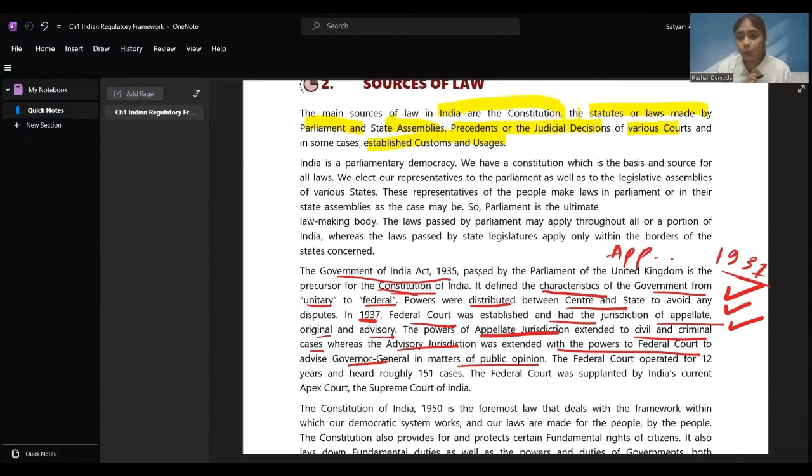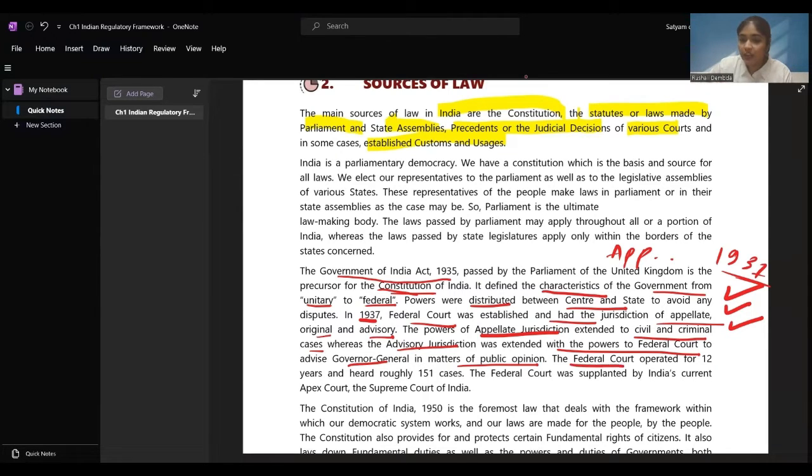Suppose there's a dispute about construction of some building. This is a public opinion matter where people are arguing and they want a decision in favor of the public, or the people are arguing on matters of construction of a temple or construction of some building. Then this becomes a public opinion question. In such cases, the advice will be given by the federal court to our Governor General. The federal court operated for 12 years.